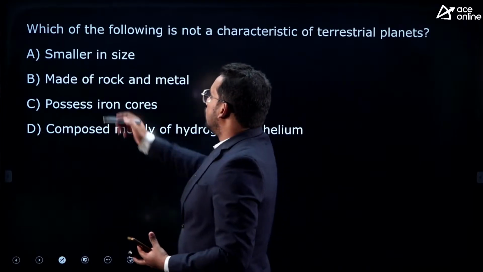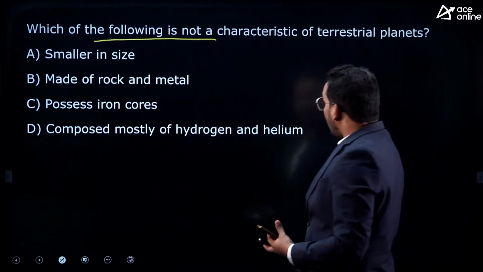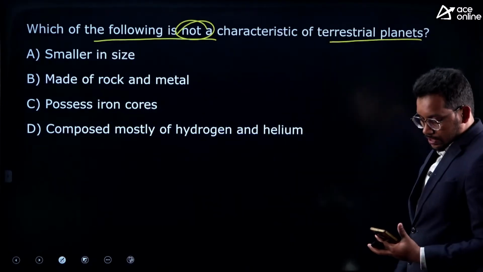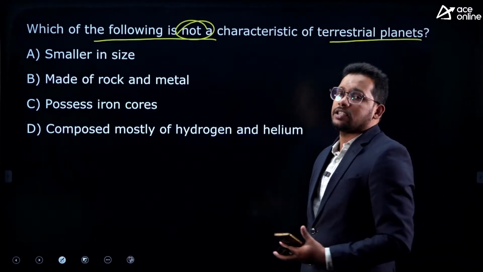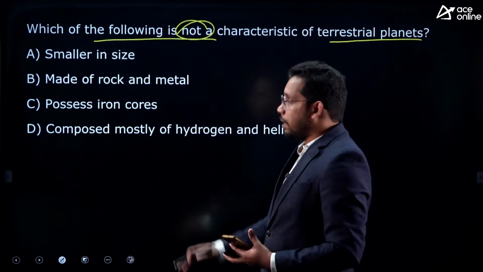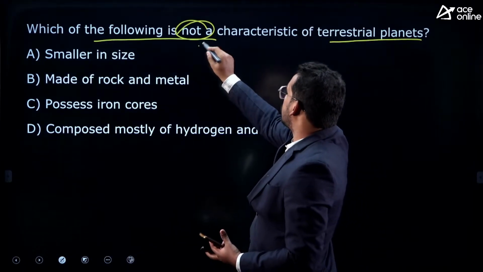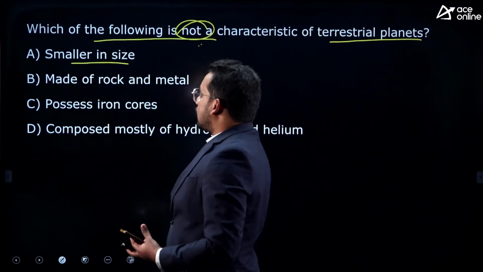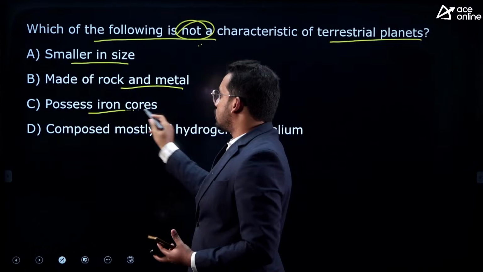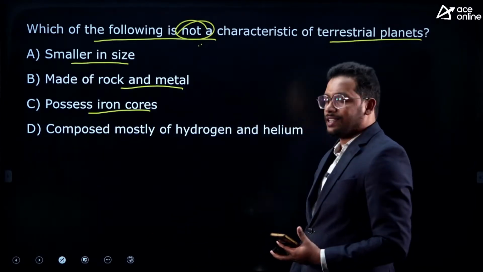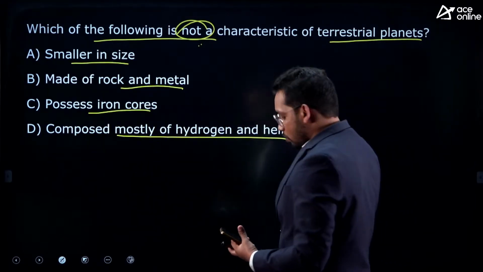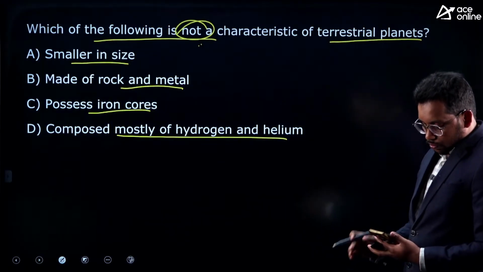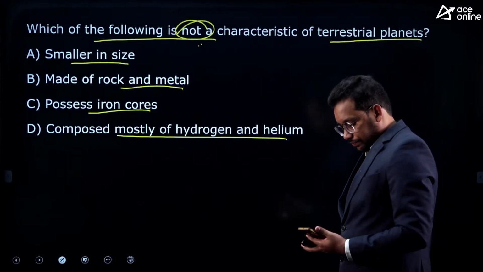Next question: which of the following is not a characteristic of terrestrial planets? We have two types of planets, terrestrial planets and Jovian planets. So they are asking which one is not a characteristic of terrestrial planets. They are small in size, made of rock and metal, possess an iron core at the center, composed mostly of hydrogen and helium gas. So what is the answer for this? Anyone?